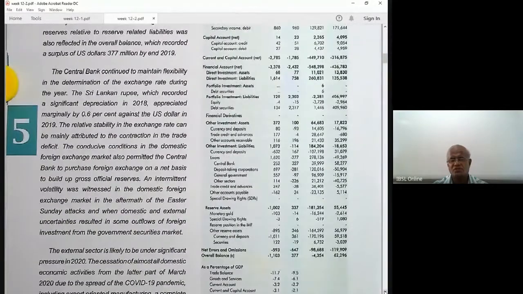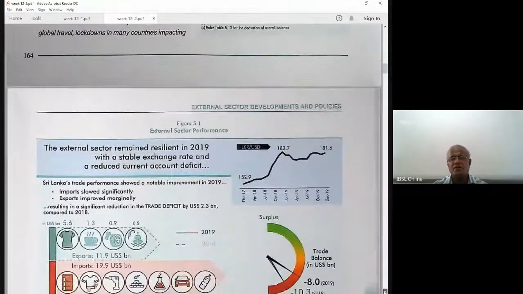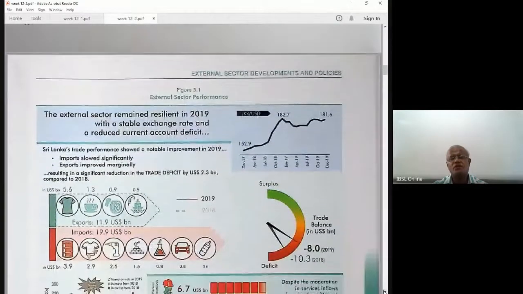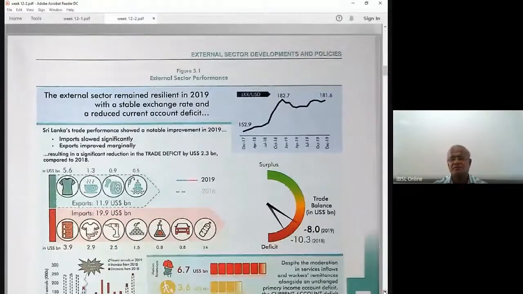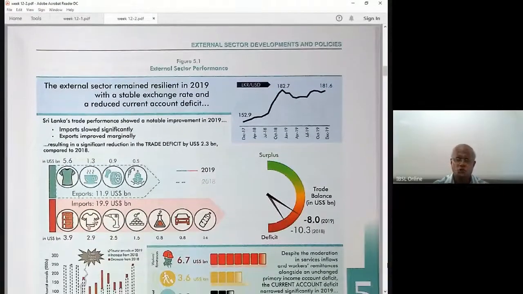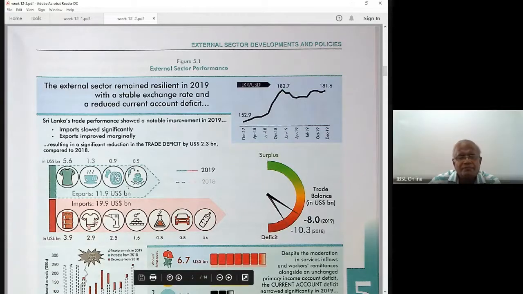Now, first we go to this next page. Recently, the central bank started a new presentation method, graphically. This is a very good approach. Now in every chapter you have this graphically. You can scan and see everything at a glance. You can see what will happen. For example, exports: 11.9 billion US dollars in 2019. What are these? Garments, then tea, rubber, then other manufacturing items, right? So these are in US dollars. So at a glance, you can see this.